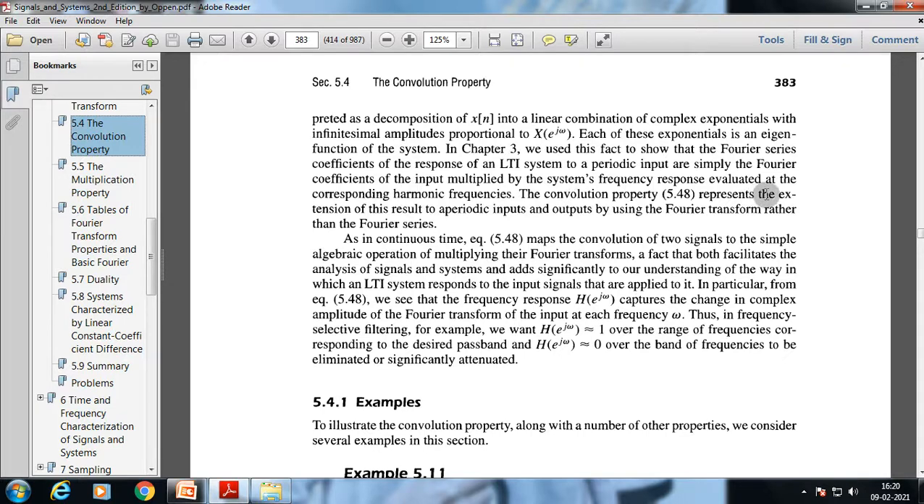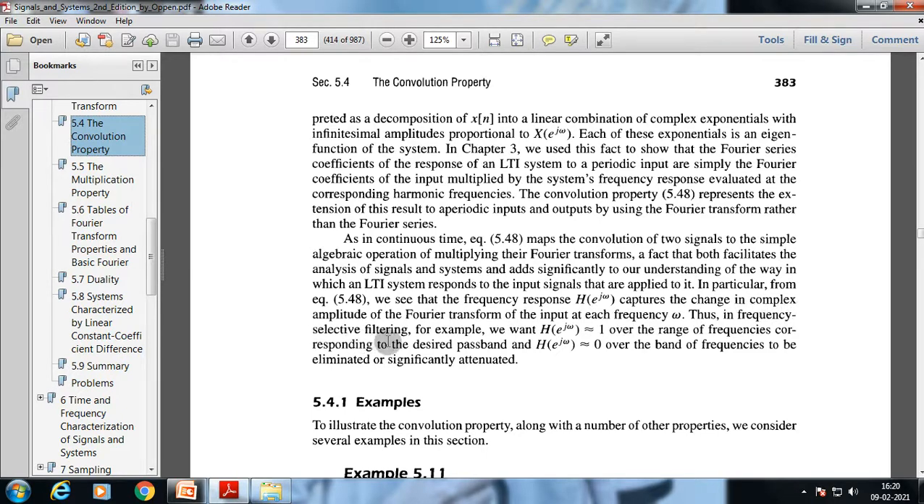The convolution property represents the extension of the result for aperiodic inputs and outputs, using the Fourier transform rather than the Fourier series. As in continuous time, this equation maps the convolution of two signals to the simple algebraic operation of multiplying their Fourier transforms, a fact that both facilitates the analysis of signals and systems and adds significantly to our understanding of the way in which an LTI system responds to the input signals applied to it. In particular, we see that the frequency response captures the change in complex amplitude of the Fourier transform of the input at each frequency omega.